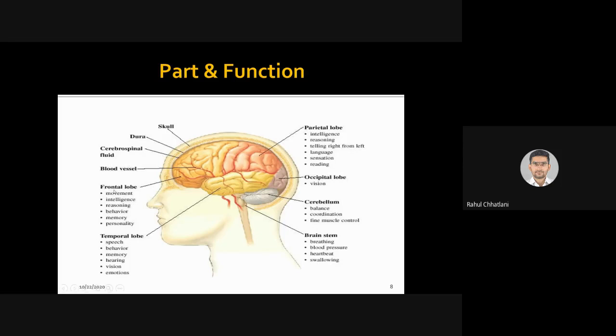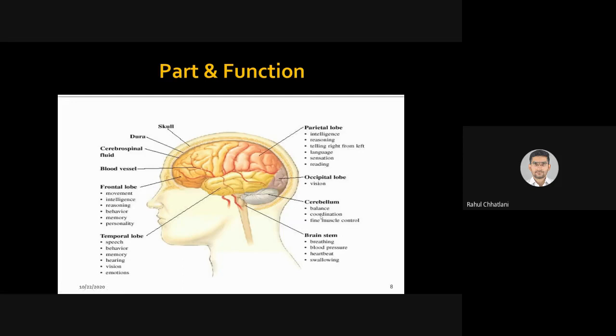What is the function of the frontal lobe? Movement, intelligence, reasoning, behavior, memory, personality. So all this related to cognition is related to the frontal lobe. Temporal lobe: speech, behavior, memory, hearing, vision, and emotion. Parietal lobe: intelligence, reasoning, differentiating right from left, language, sensation, and reading. So language and perception are functions of the parietal lobe.